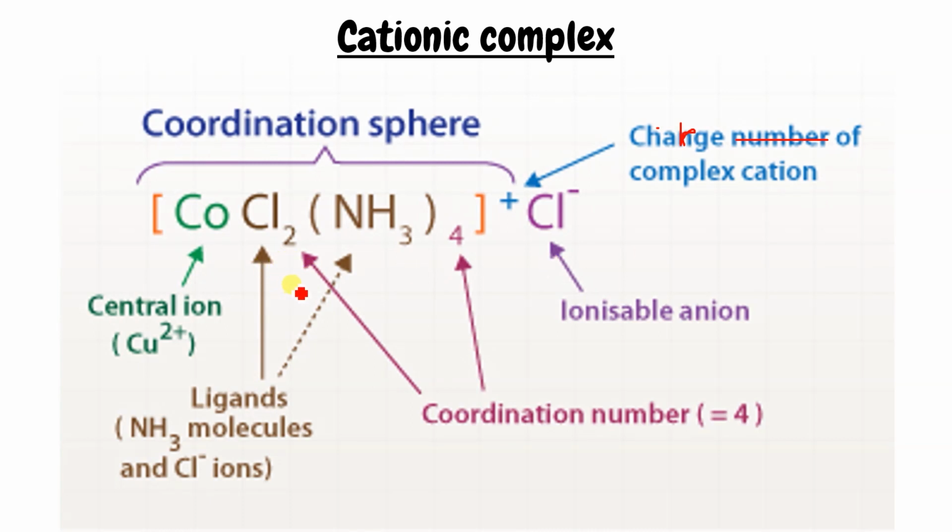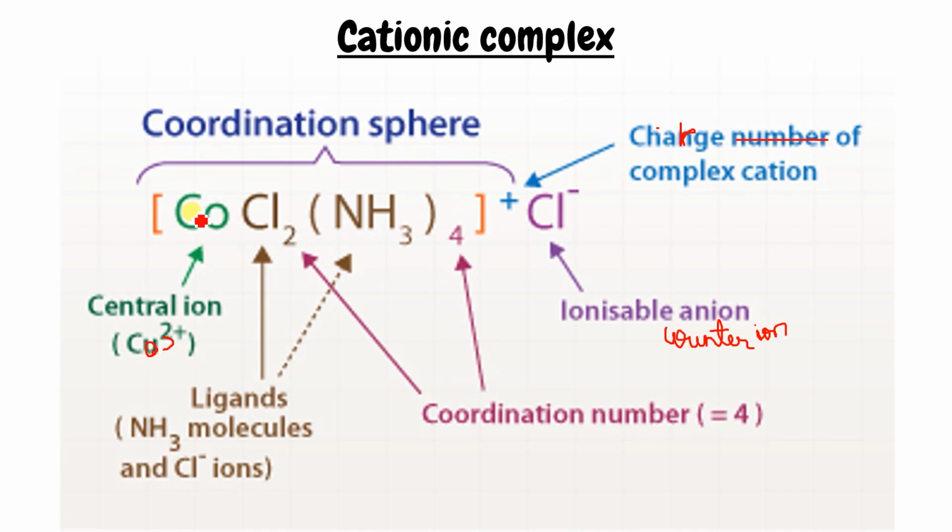Now if any anion is present over here, this is called the ionizable anion, or you can say counter ion. This image is copied from the net, and I didn't get any picture explaining this; this picture also has lots of mistakes, but I thought I will make it correct later on, but let me take this because the explanation was there. So this one is the central atom cobalt, which is having +3 oxidation state. How, I will explain, just don't worry.